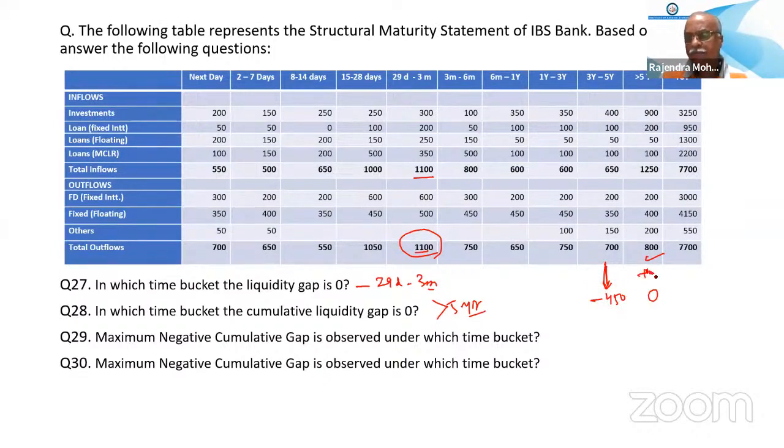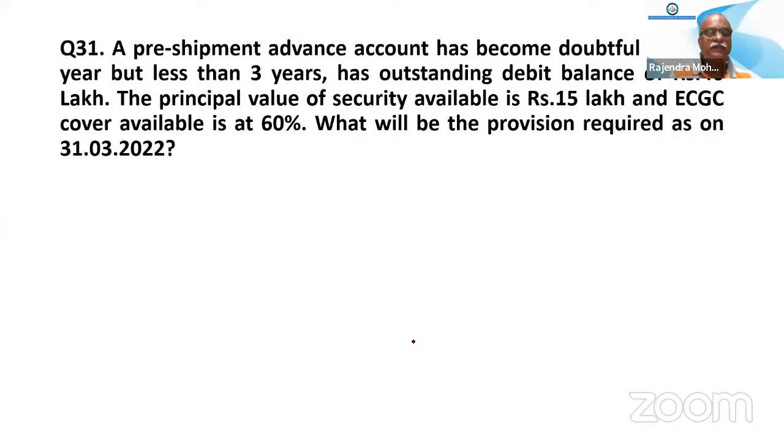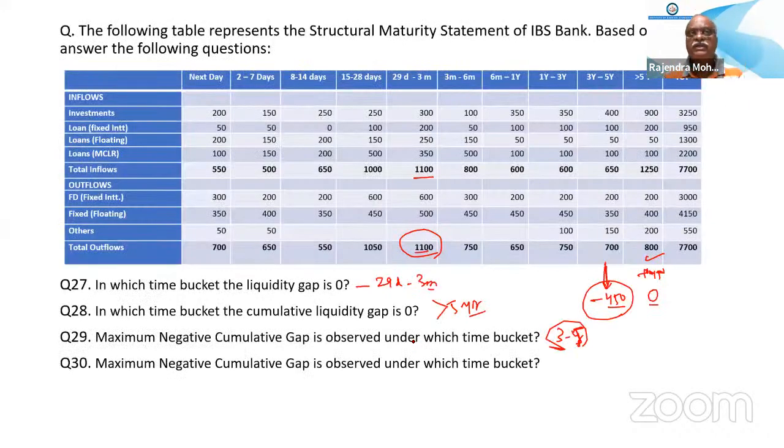Here also plus 450, here minus 450. That's why it is 0. So this was the maximum, minus 450. So the 3 year to 5 year bucket has the maximum negative. That is already repeated. So these are the questions. You have to just read them and do them.